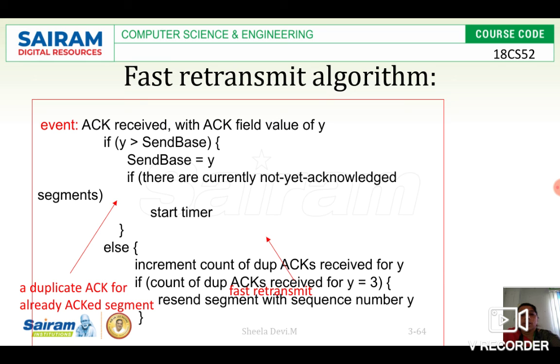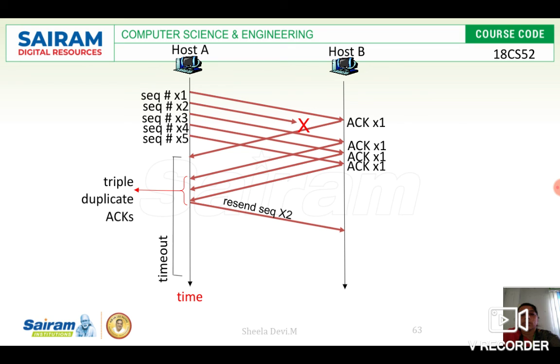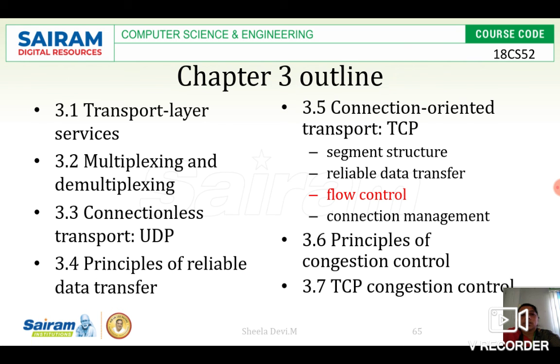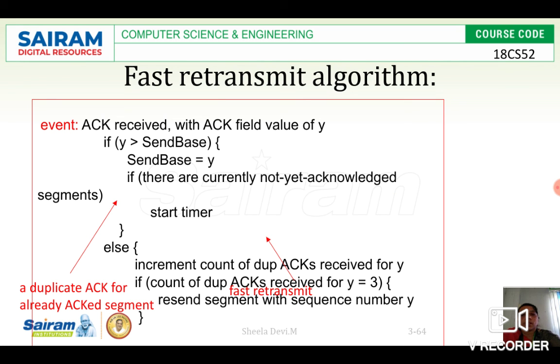If the count of duplicate acknowledgements received for y is equal to 3, that is, if I am getting the same acknowledgement 3 times, then host A will come to know that the receiver has not received the next data successfully. Then it will immediately resend the segment with sequence number y. This is what happens in the fast retransmit algorithm.